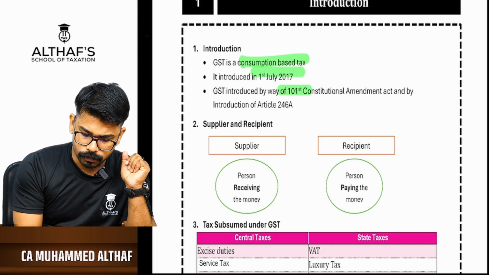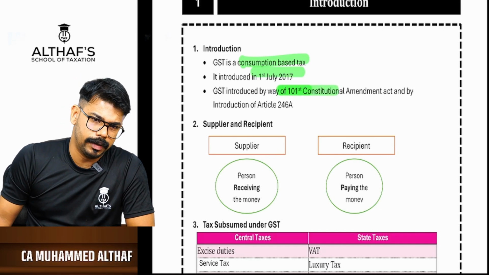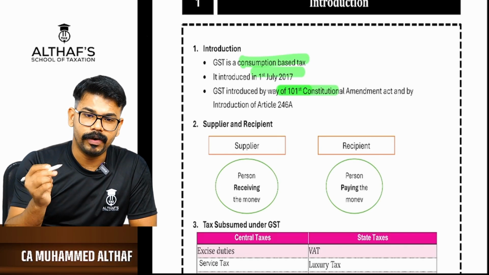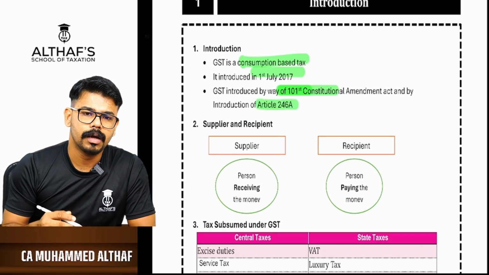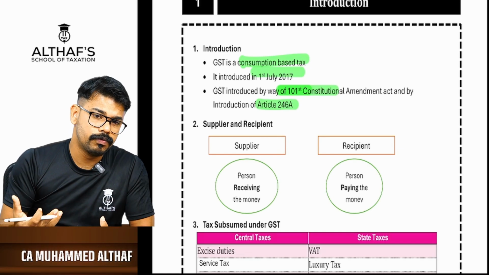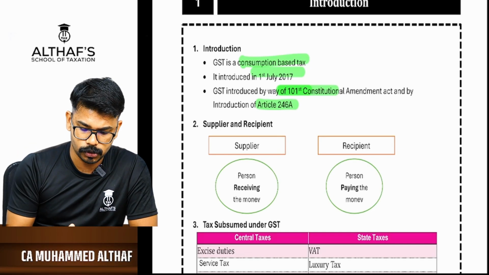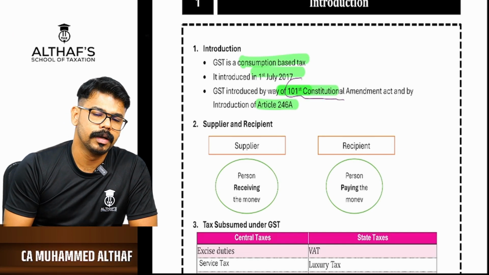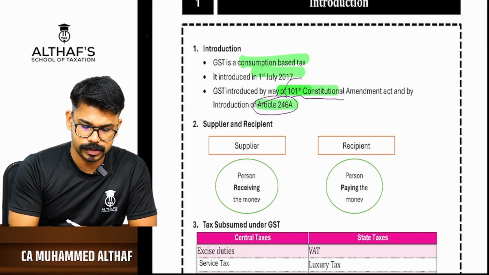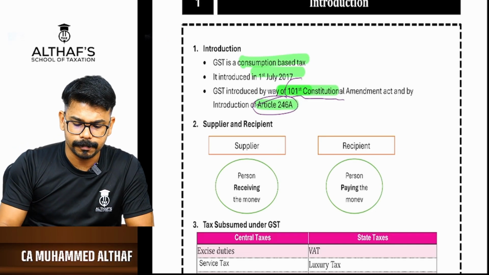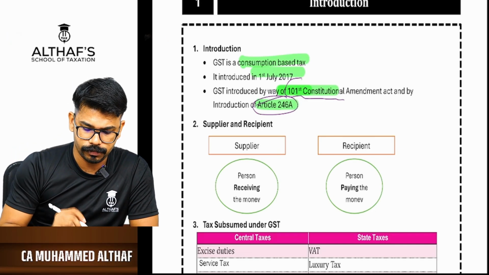So the 101st constitutional amendment was made to introduce GST, whereby a new article, Article 246A, was introduced, and this paved the way for GST. So you have to understand these two things: the 101st constitutional amendment and Article 246A.